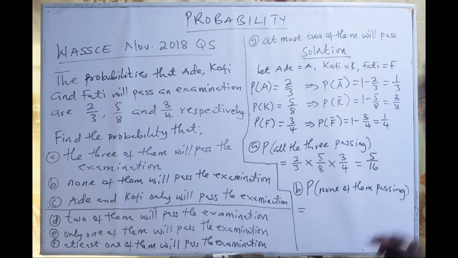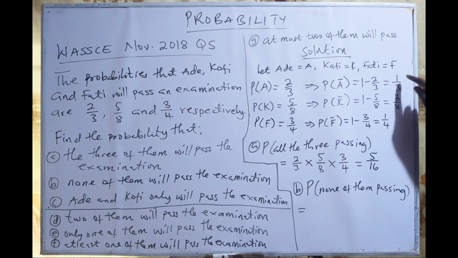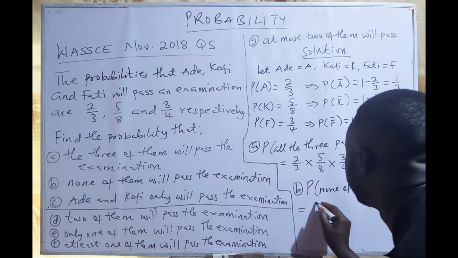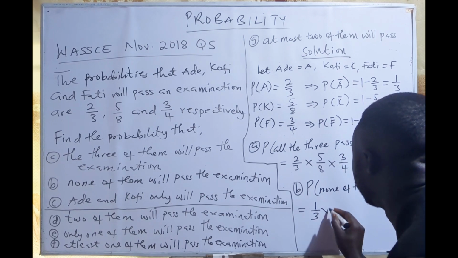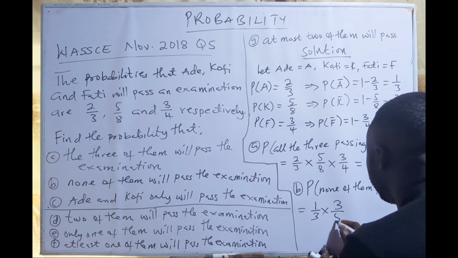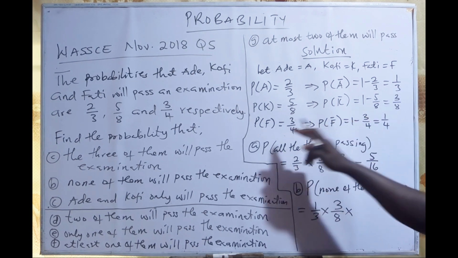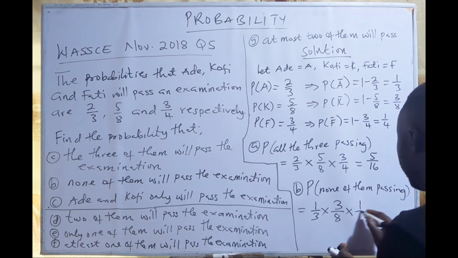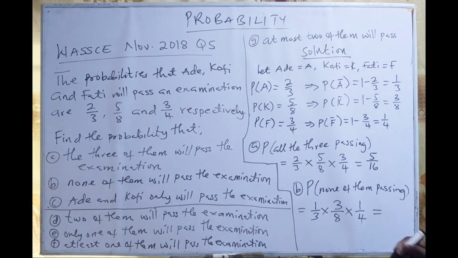So if Ade will not pass, the probability is 1 over 3, and Kofi will not pass, 3 over 8, and Fatih will not pass, 1 over 4. So these are your probabilities that all the 3 are not going to pass.